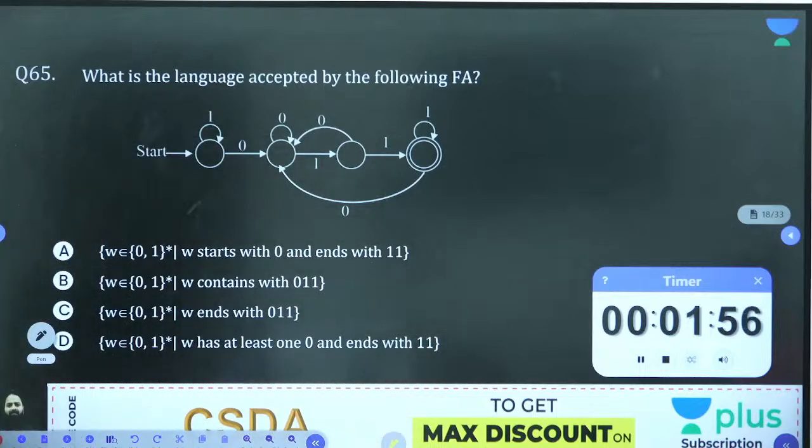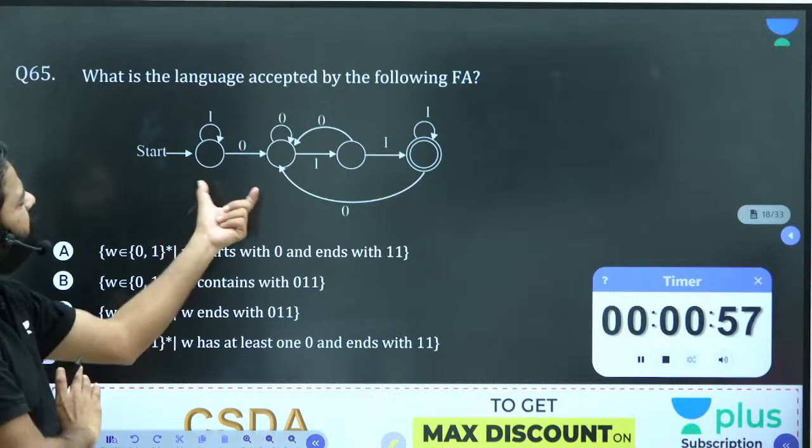Similar question. The questions I made just recently for this series, especially this kind of question.